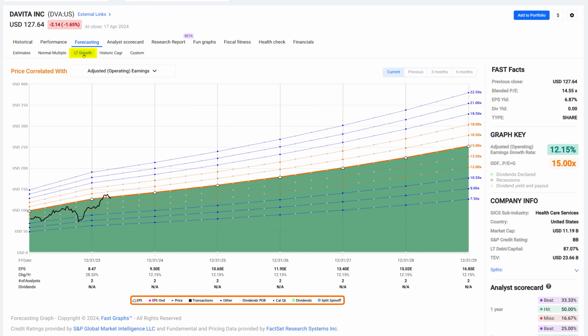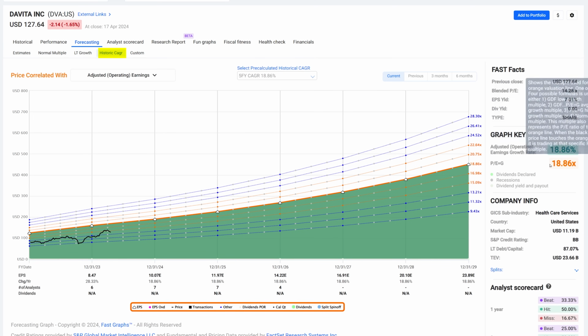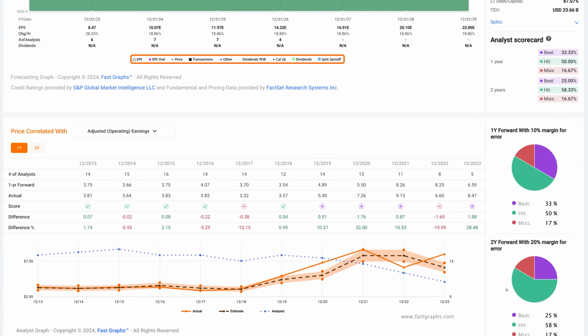The long-term growth rate, they expect to be 12. Again, those numbers are consistent, not exact, but consistent. And then if I look at historical growth, as we already did, it's about 18%. It's all double digit. When I go to the scorecard, it's again about a B or a B plus because